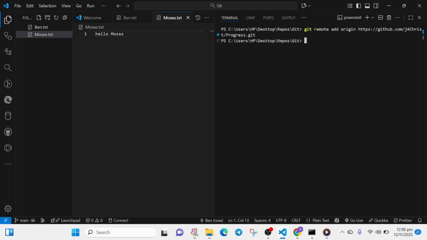So let's quickly check whether our GitHub has been added to our local Git by using the code git remote -v. Now we have our GitHub URL here, which shows that we've just made a connection between our Git and our GitHub.